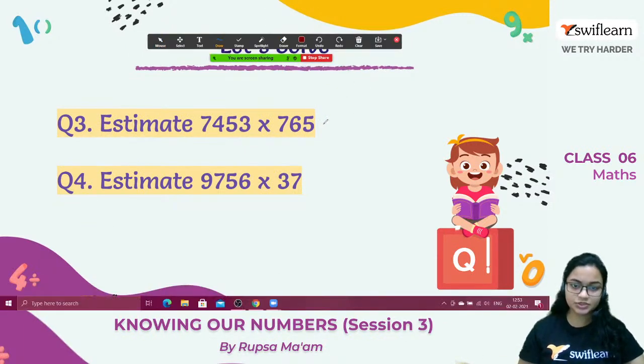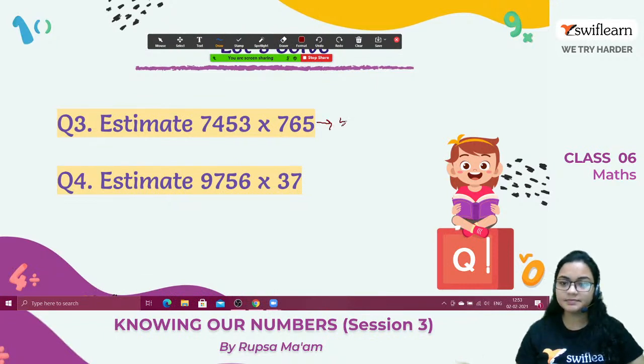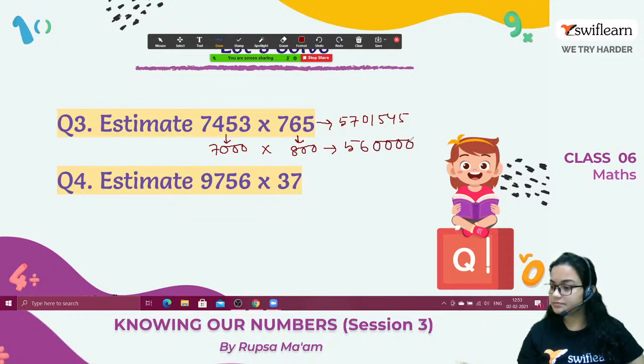If we do the direct multiplication here, the answer will be this, and now if we round them off, the first one will be this and the second one will be this. So it will be this, right. So this is also reasonable.